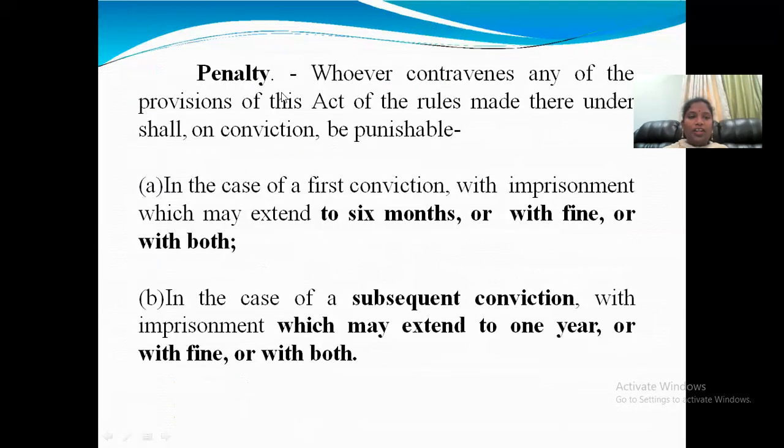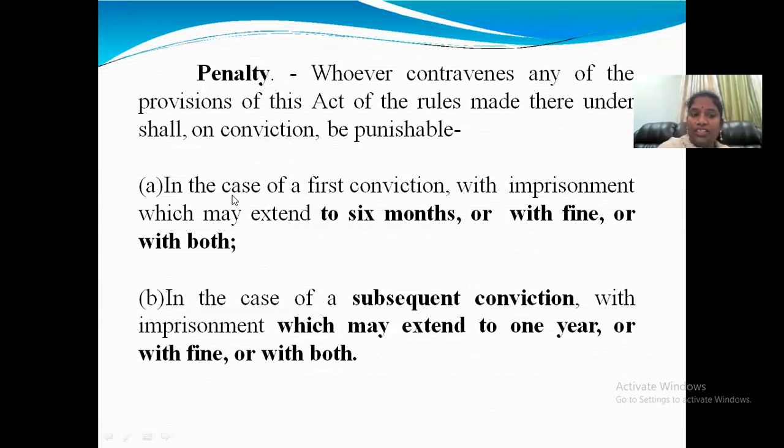Coming to the penalty: if they contravene, if they violate the law, what will happen? Whoever contravenes any of the provisions of this Act or the rules made thereunder shall be convicted and punished. How will they be punished?